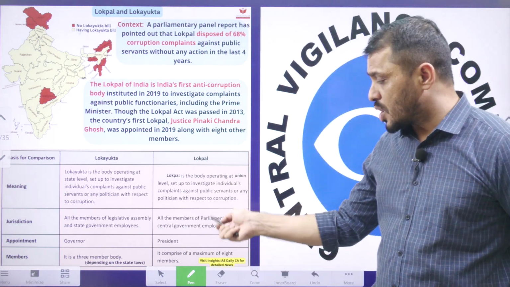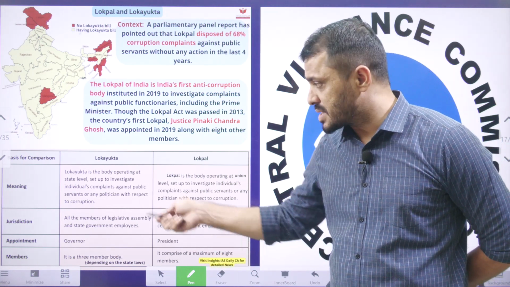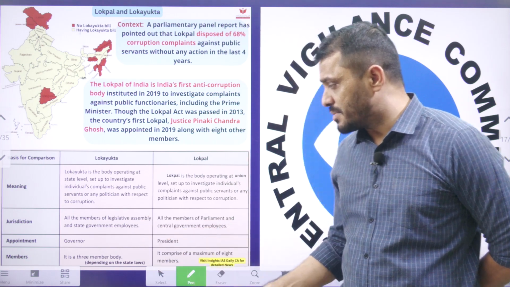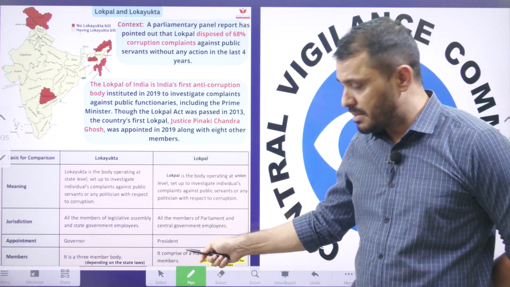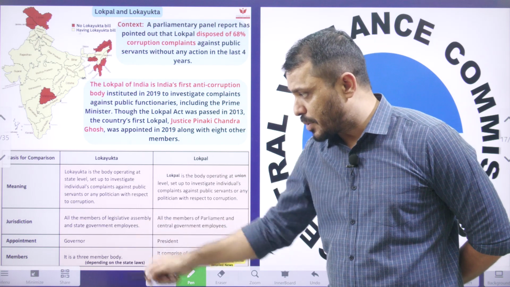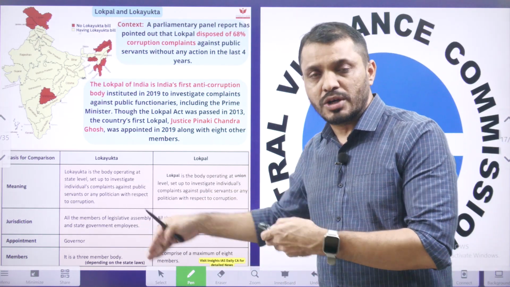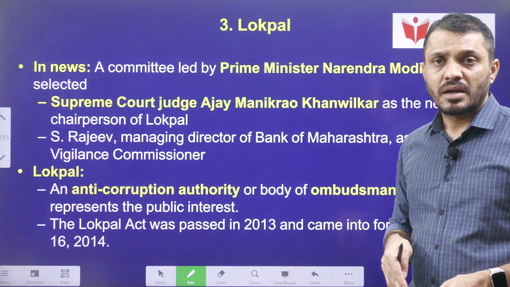Lokpal covers all the MPs and union government employees. Lokayukta covers the legislative assembly and state government employees. Lokpal appointment is done by the President, Lokayukta appointment is done by the Governor. Of course, the members vary between the Lokayukta as well as the Lokpal.